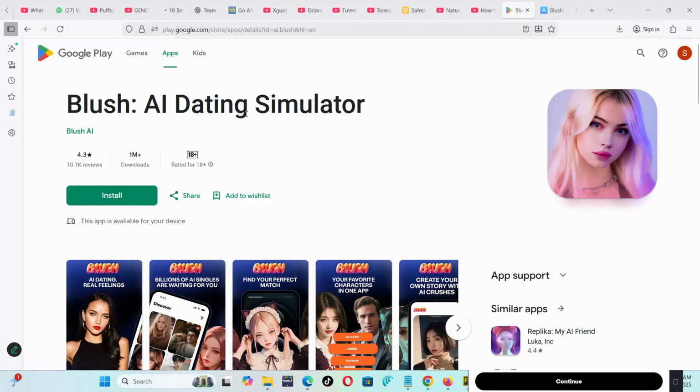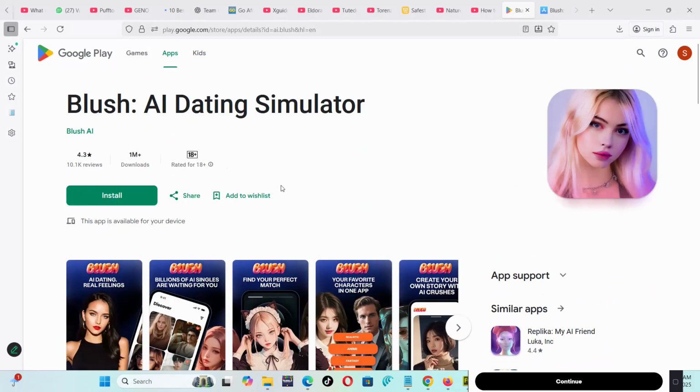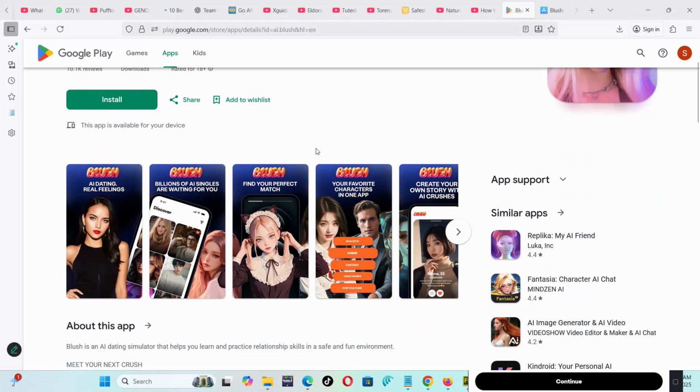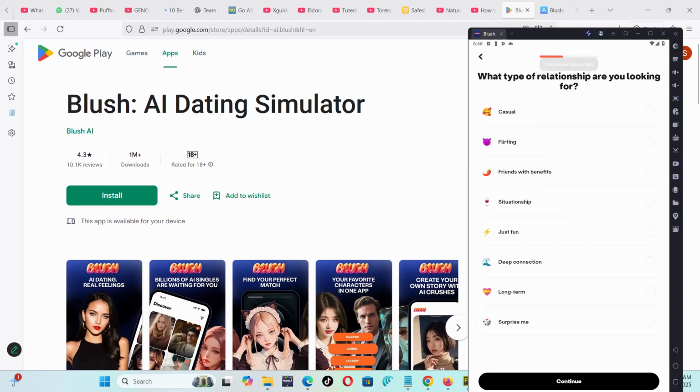Brush AI dating simulator. We're going to look at this app, how you can use it, how to install it, and what is in this app that people are finding actually cool. It has more than 1 million downloads. The app looks like this.